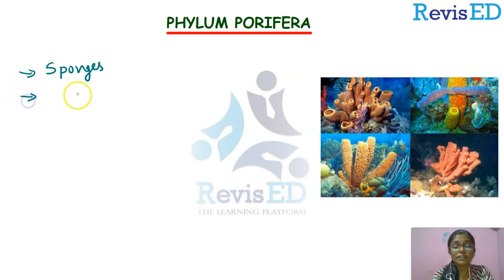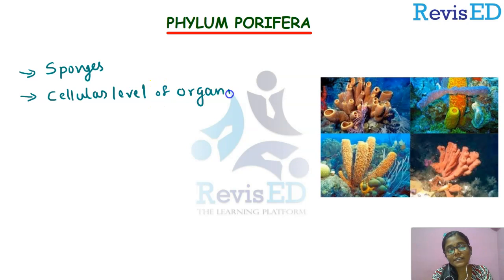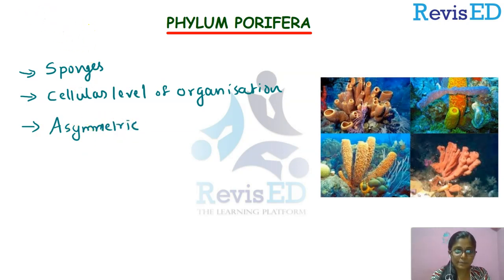And what is the level of organization here? Do you remember? Yes, they have a cellular level of body organization. Cellular level of organization. Okay. Now, what about their symmetry? Do these animals have any symmetry? Yeah, there is no symmetry among the members of this Porifera, which means they are asymmetric animals, right? Yeah, so they are asymmetric.